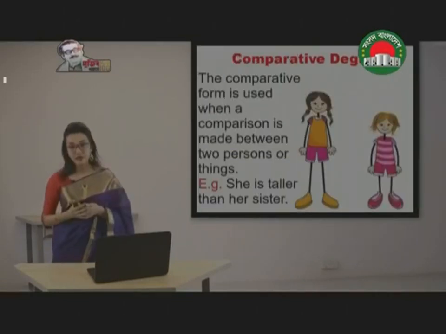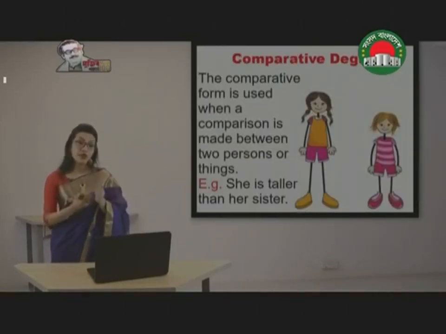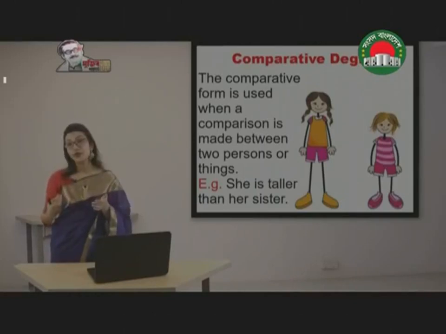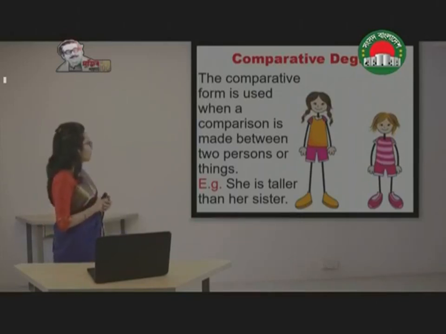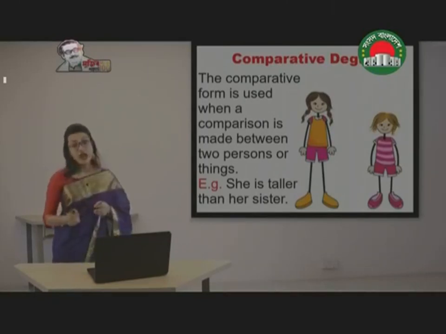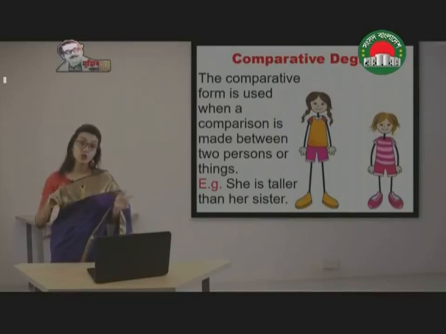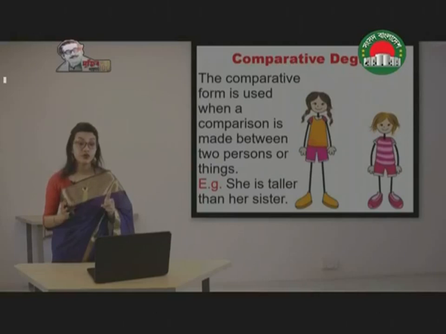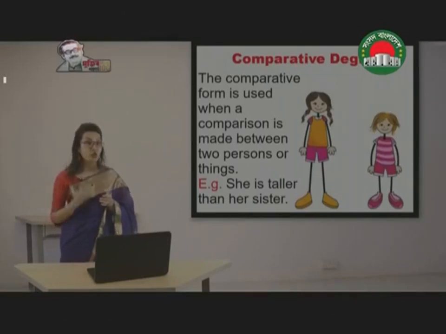Then what is comparative degree? As we know, the word comparative is coming from comparison. That means there has been something that will be compared with other. The comparative form is used when a comparison is made between two persons or things. Now the word two is very important here. Whenever you are comparing two persons, then we are going to use comparative. It will happen only if the number is 2.